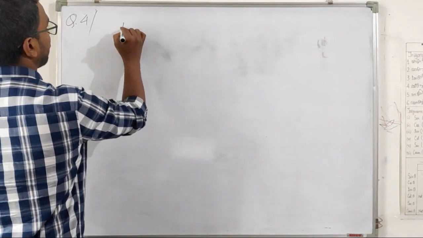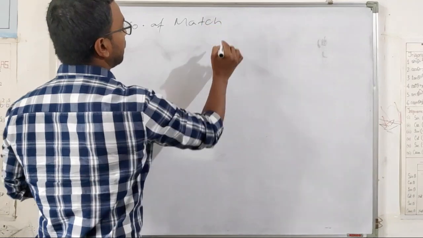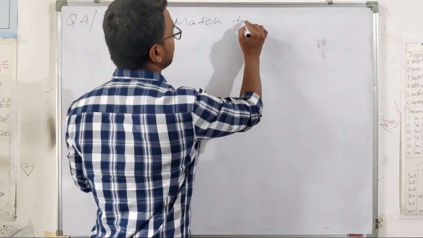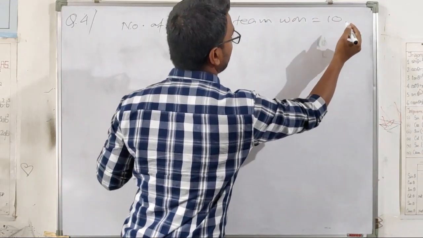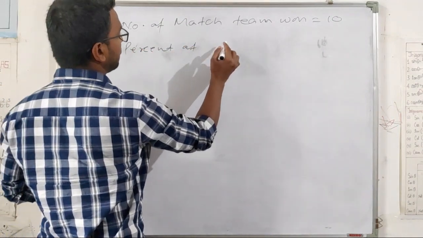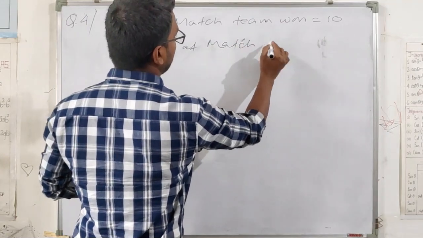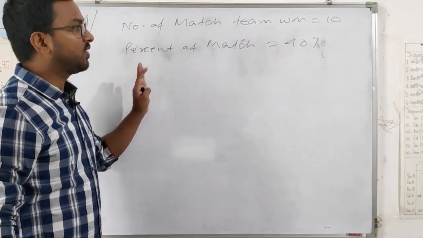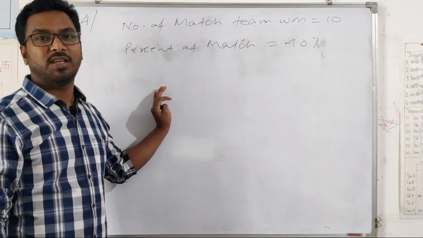So number of matches the team won is 10, and win percentage is 40%. Okay, this is given. Now we don't know the total number of matches they played.